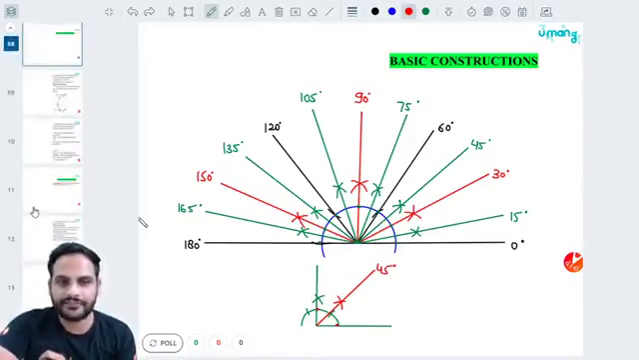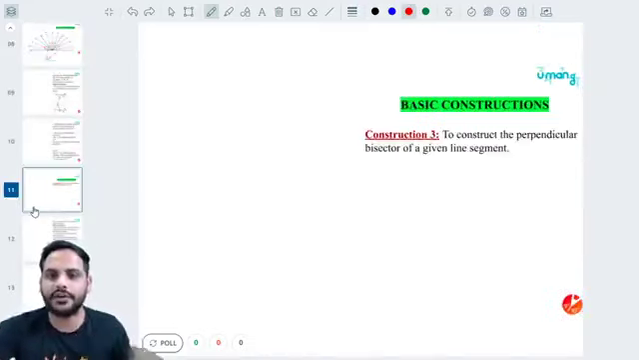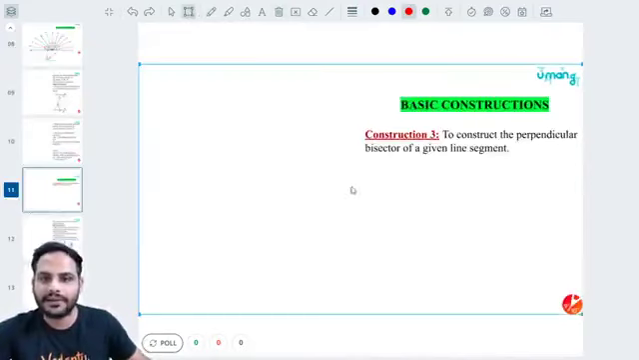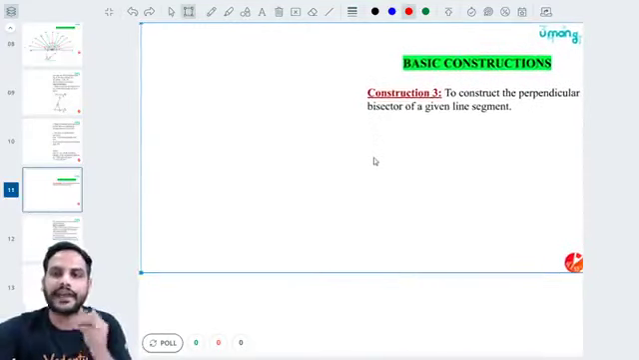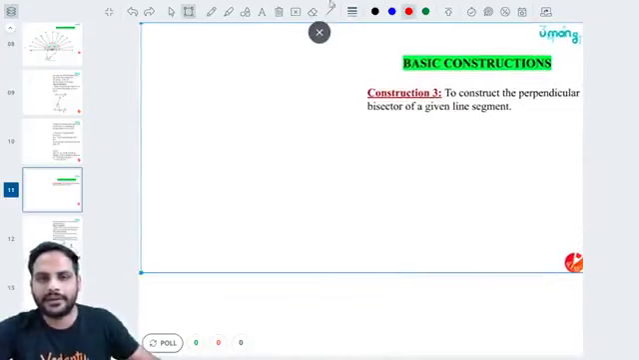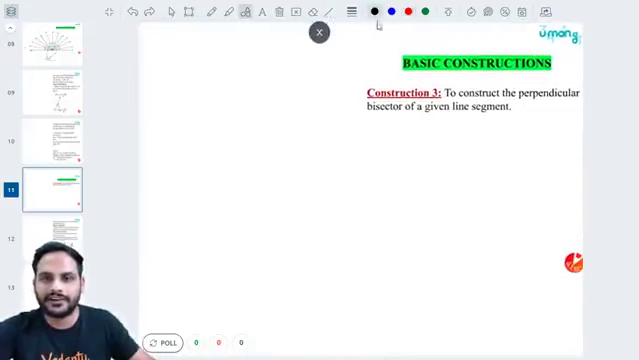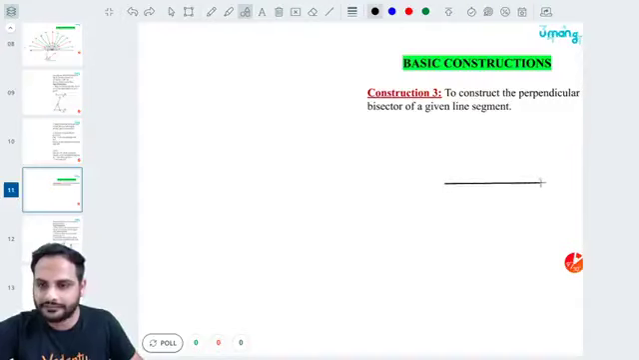Okay. After that, the next step is drawing of the perpendicular bisector. Now this is a very important part. After angles, drawing the perpendicular bisector is also a very important part. So first understand what is the meaning of perpendicular bisector. Suppose I have a line AB of 10 centimeter.